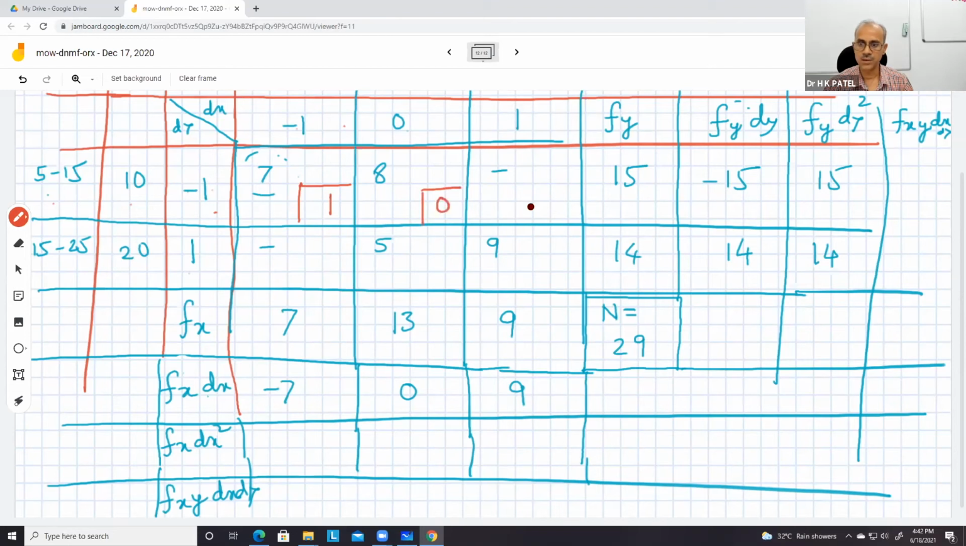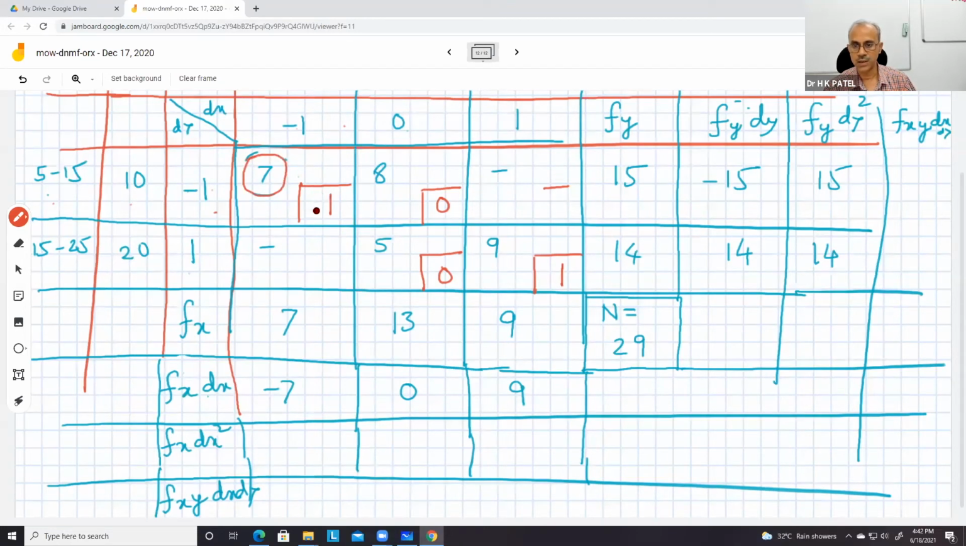dx dy is 0. Here there is no frequency, no need. Here also there is no frequency, here there is frequency, yes. So here 0 because 1 is 0, and then here it is 1 and 1, so 1. Okay. So these red numbers 1, 0, 0, 1 are dx dy. So what we do now, this is 1 fxy dx dy. This is fxy and this is dx dy.